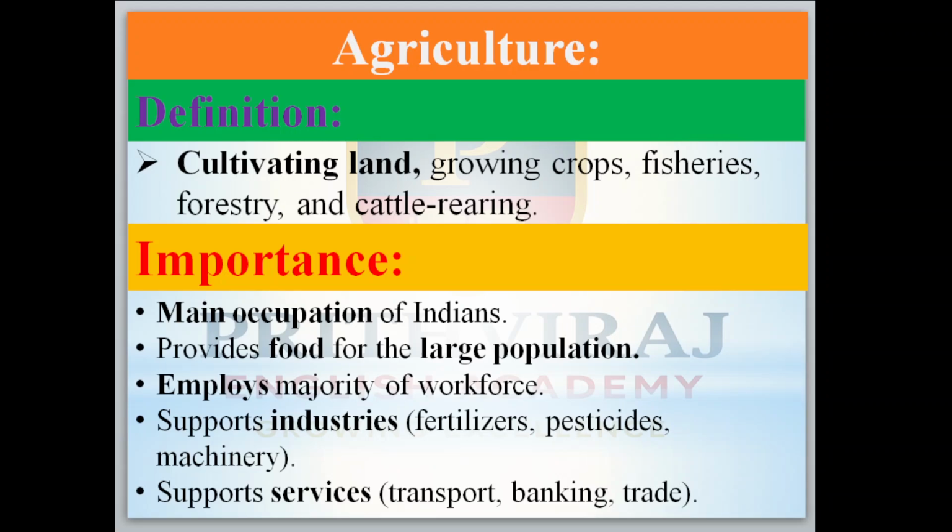The fourth one is it supports the industries also, like fertilizers, pesticides and machineries, which you get from the industries, for the purpose of agriculture only. Then the fifth one is that it supports services like transport, banking and trade.